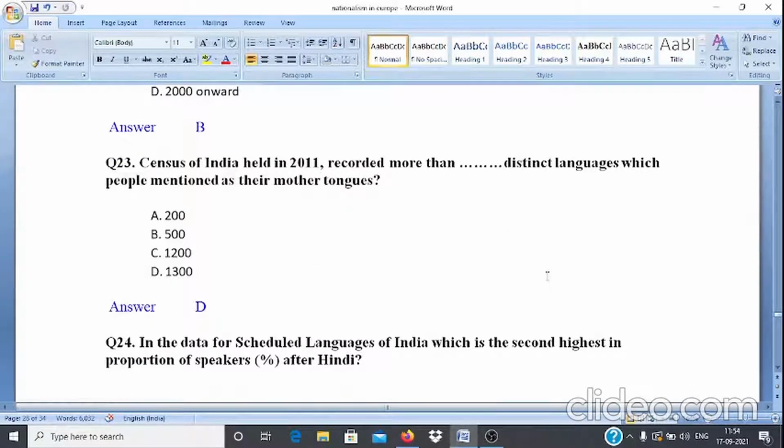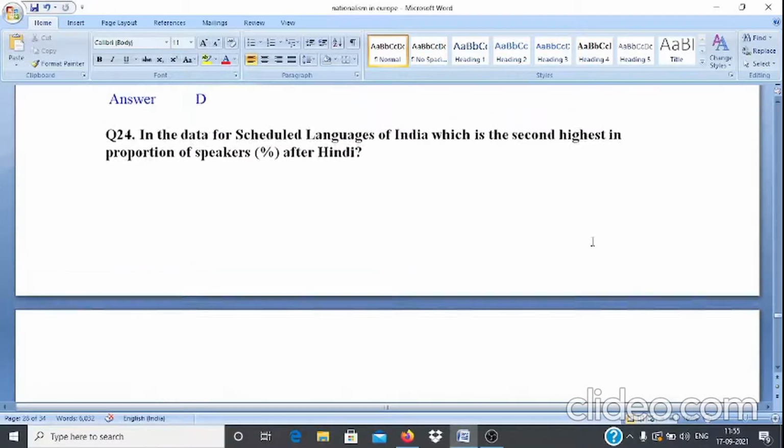Question number 23. Census of India held in 2011 recorded more than dash distinct languages which people mentioned as their mother tongues. And options are A 200, B 500, C 1200 and D 1300. And answer is option D.